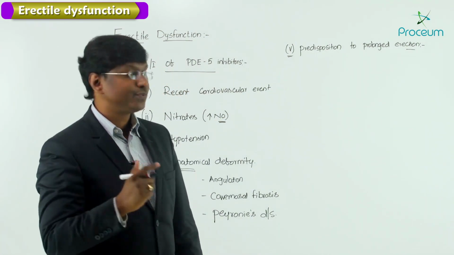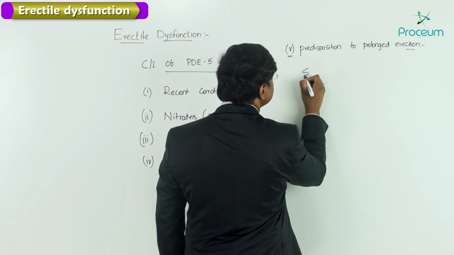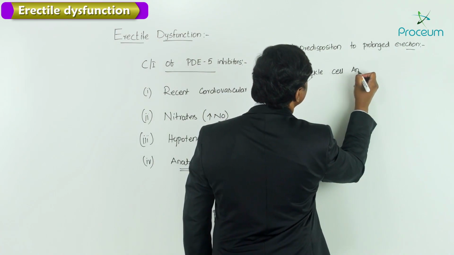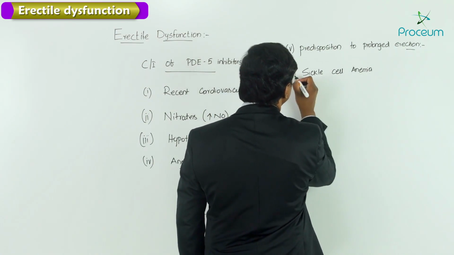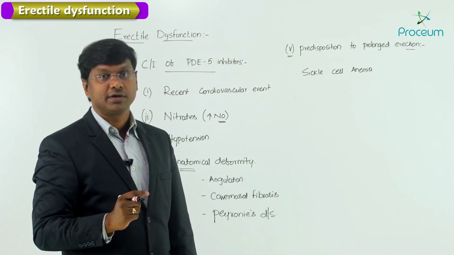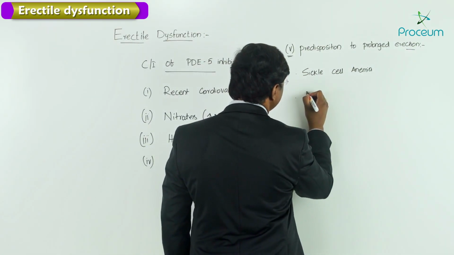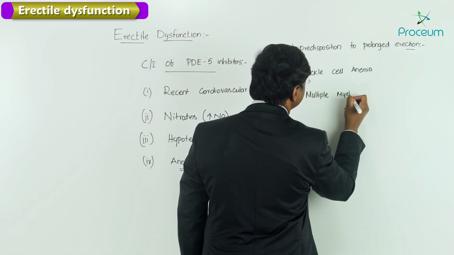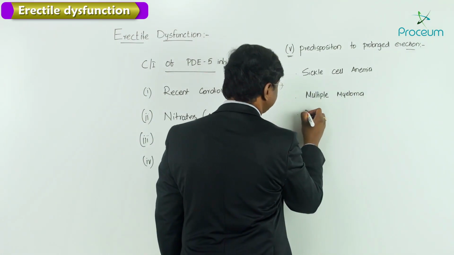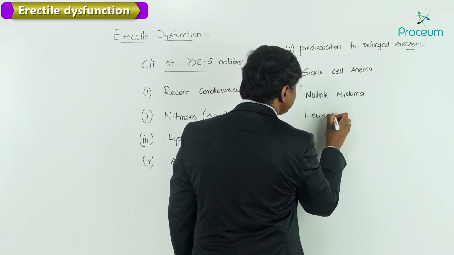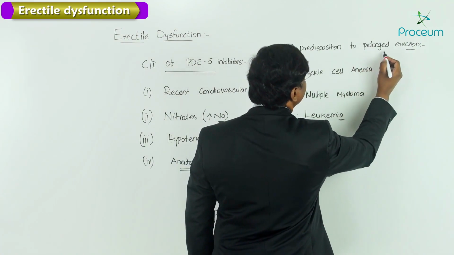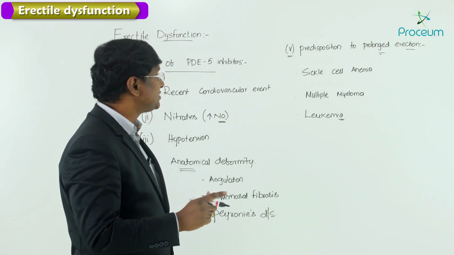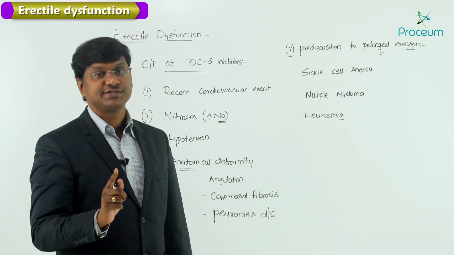What are the clinical scenarios where you can have this prolonged erection? Like sickle cell anemia. In sickle cell anemia, the individual can have priapism, where there is painful erection of the male genital organ. And other clinical scenarios like multiple myeloma and leukemias. So in these conditions, there will be predisposition to prolonged erection. So when there is prolonged erection, you should not give phosphodiesterase 5 inhibitors.